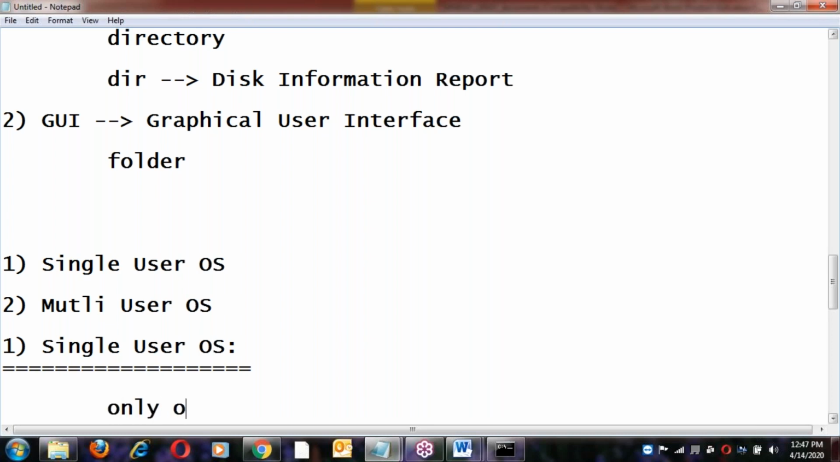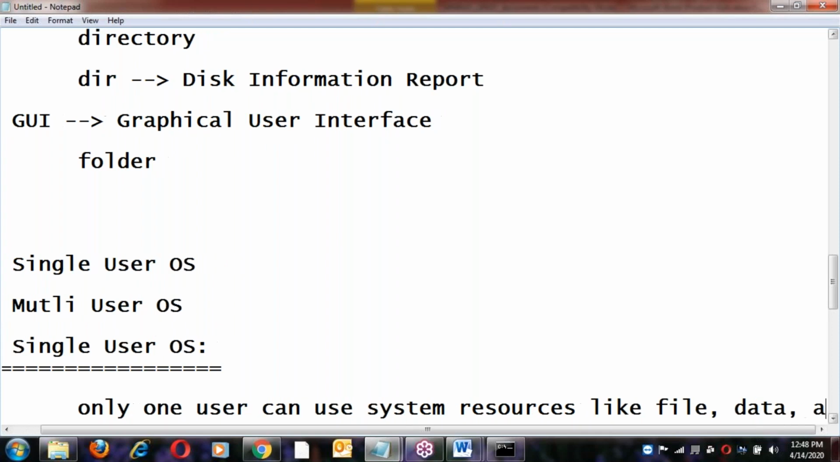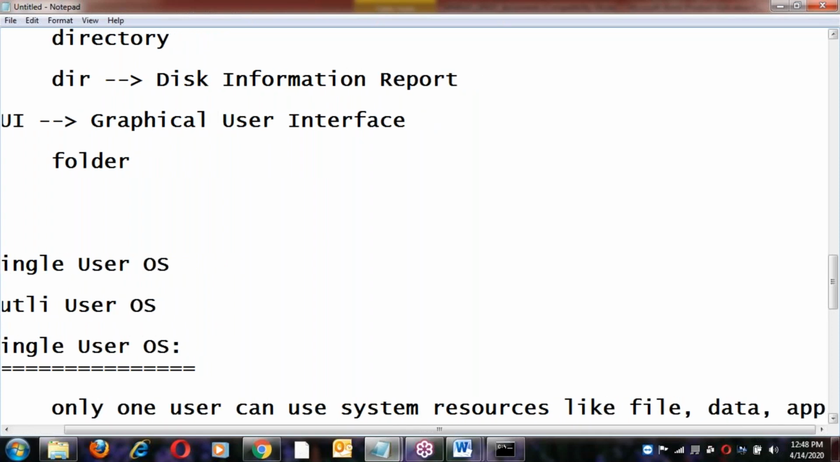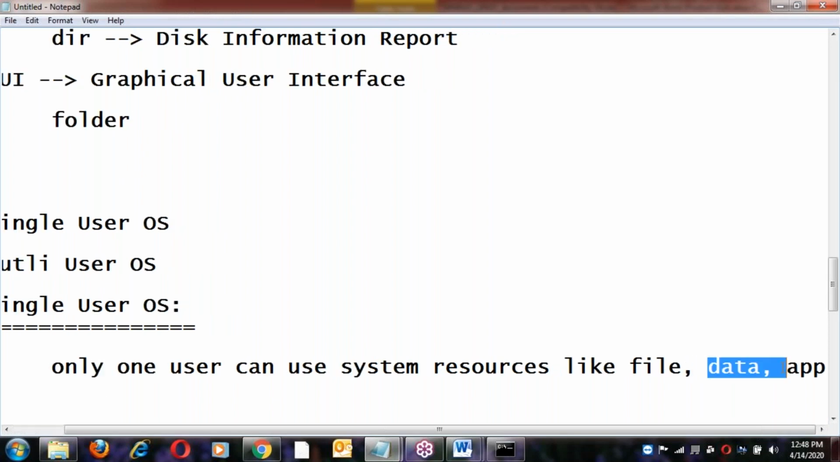Single means only one, right? Only one user can use the system resources. System resources like files, maybe data, maybe some application running on the system. That resource could be a file, or data, or some application. Only one user can use this.